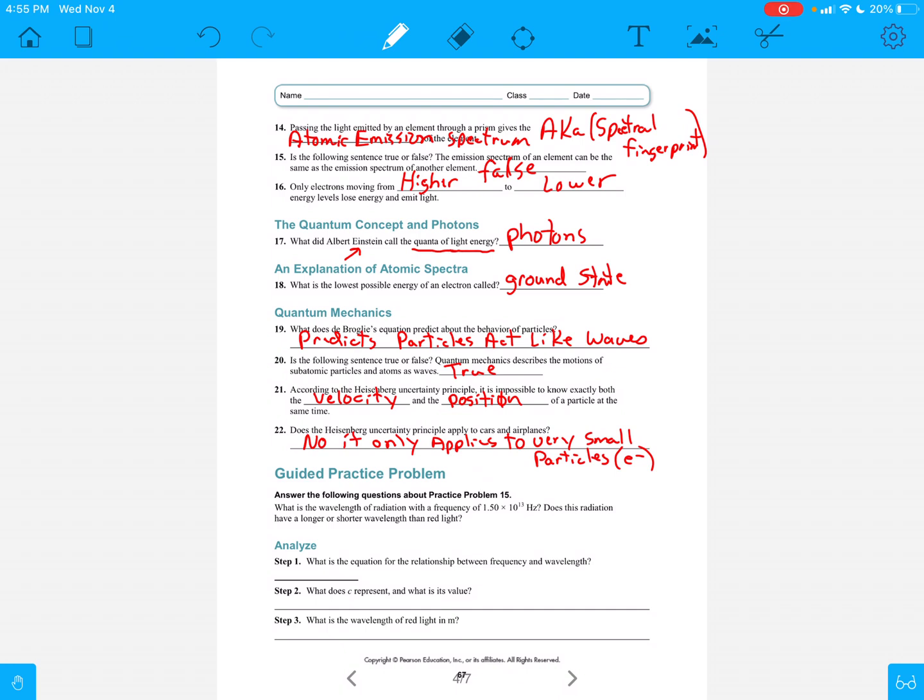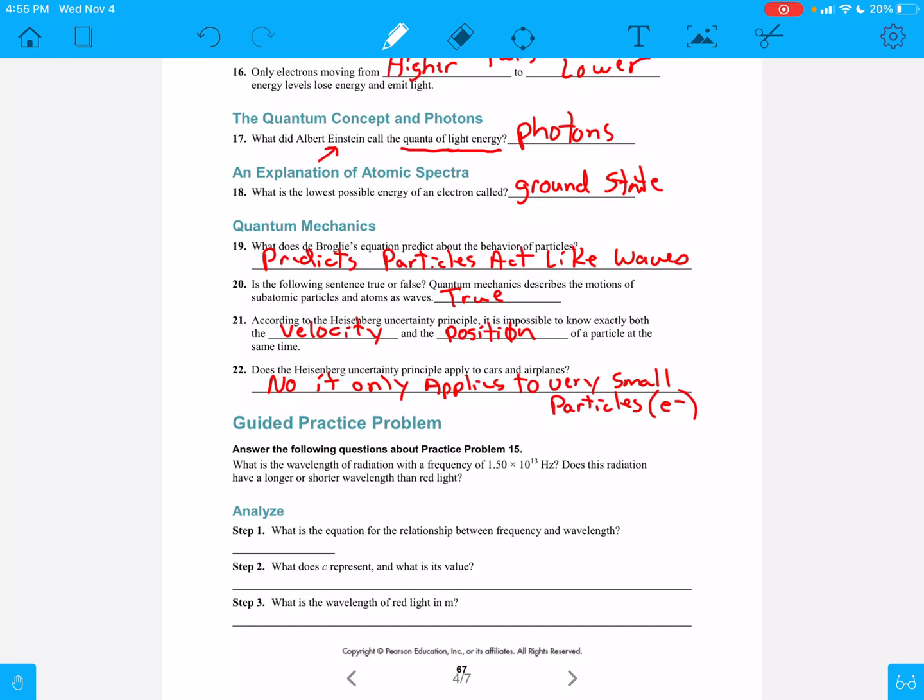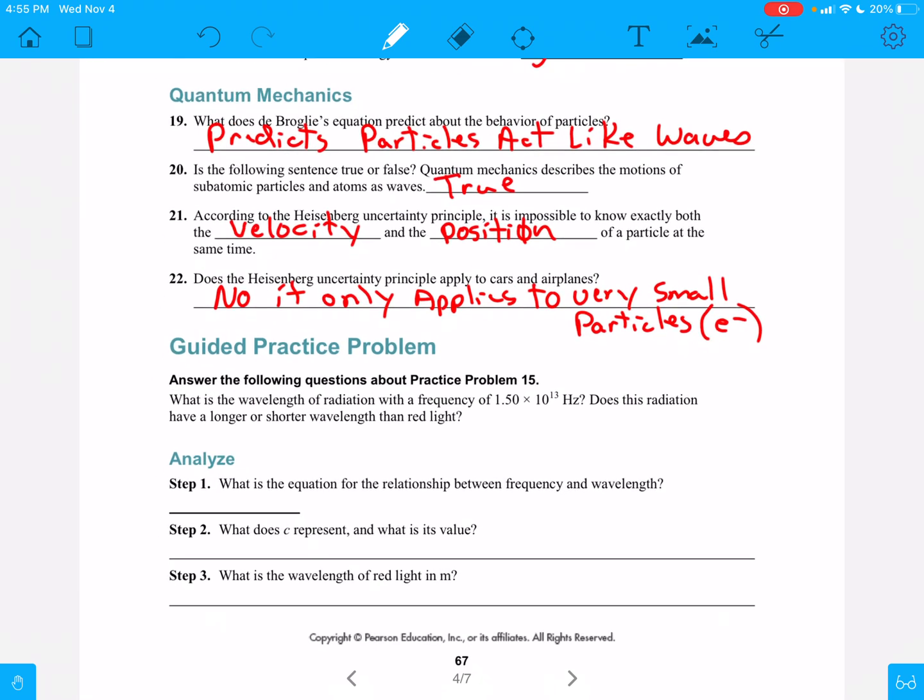It says, what is the wavelength of radiation with a frequency of 1.5 times 10 to the 13 hertz? Does this radiation have a longer or shorter wavelength than red light? Well, let's see. We're going to have to go in here and look at this. I'm going to go ahead and make my triangle first of all. I know that I'm going to put C up here. I want to put lambda here, and I'm going to put the wavelength there.